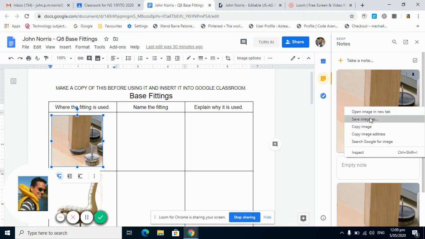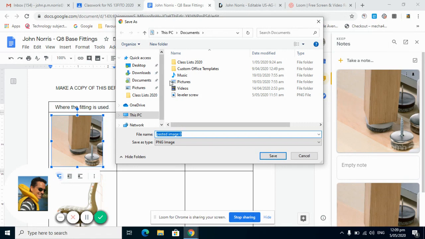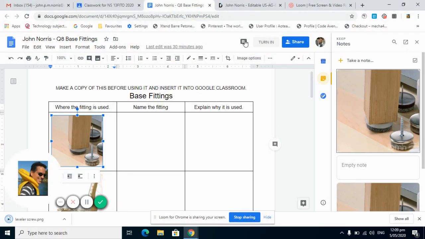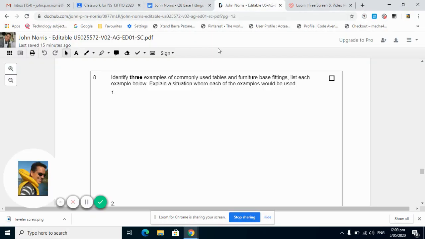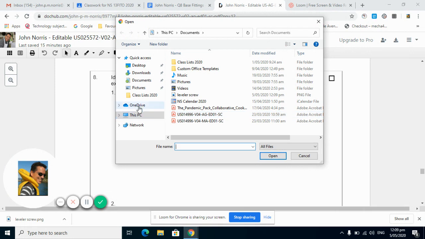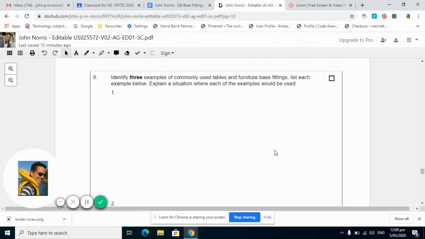you can actually save image as and save it to your documents. I've already done this earlier, so level a screw. So we'll save it there. And then we can go into Doc Hubs. We click on the little insert image symbol. Click on your documents, select the file and then open.